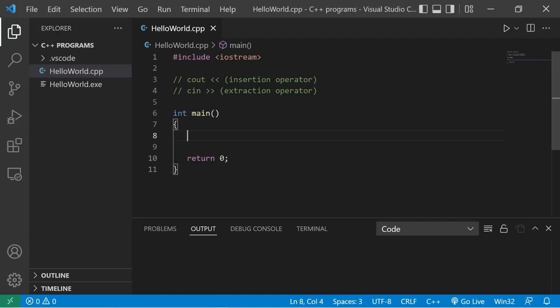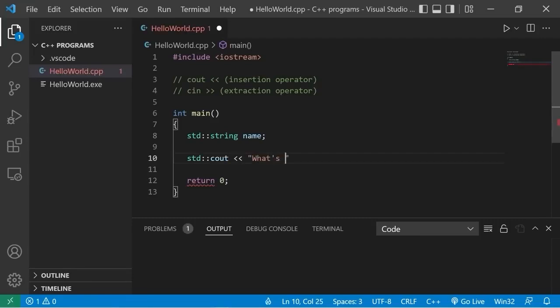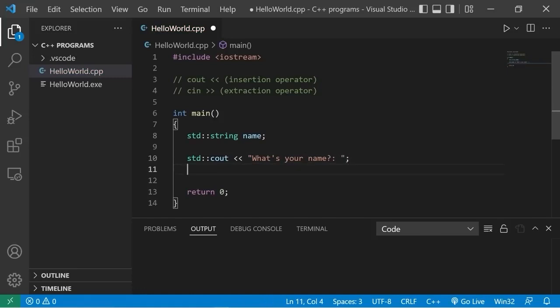Let's ask a user for their name. I'll create a string variable, standard string. The name will be, well, name. Then I'll create a prompt which will ask the user what their name is. Standard output insertion operator, what's your name? Then to accept some user input, we would type standard cin for character input, extraction operator, then where would we like to store the user input? Let's store it within our variable name.